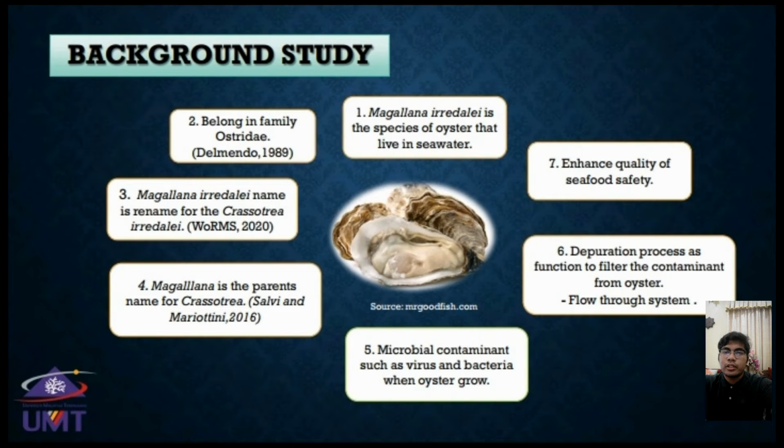As the introduction, in the background study, I will present generally about my FYP project. My species name is Magallana iredale. It's one of the oyster species that live in seawater. It belongs to family Ostreidae. The name Magallana iredale was renamed from Crassostrea iredale. Magallana is the parent name for Crassostrea, so it is acceptable to use Magallana iredale as the name for this oyster species.